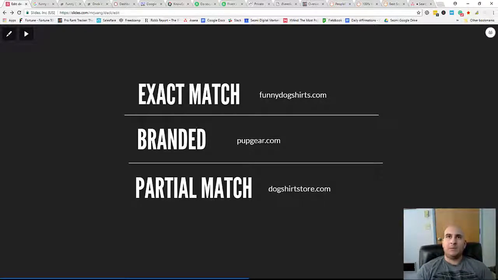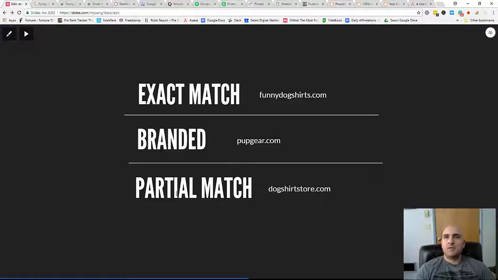Now, the next type of domain is the branded, and this is going to be your safest bet to not get over optimized, because what ends up happening is a lot of people will create these exact match domains or partial match domains, and they'll send a bunch of links to the site that has these keywords in there, and it'll end up getting over optimized. So with branded, you can actually send a lot more of the money anchor text, right, which is your actual anchor text that you want to rank for, right, the keywords. And you can start to develop and build your brand, right, which is one of the biggest things that Google likes to see, right, real actual businesses building their brands.